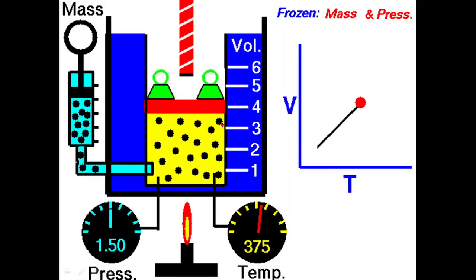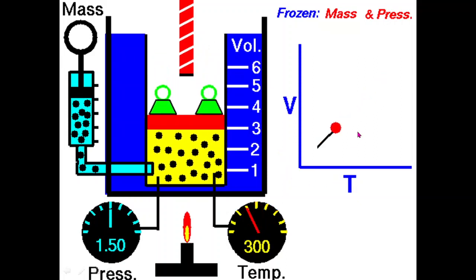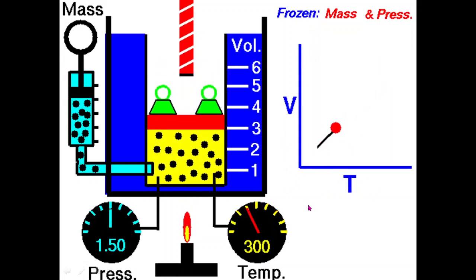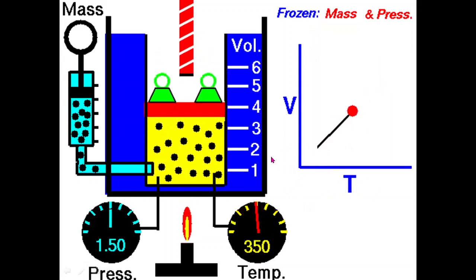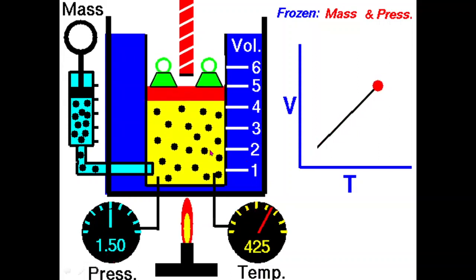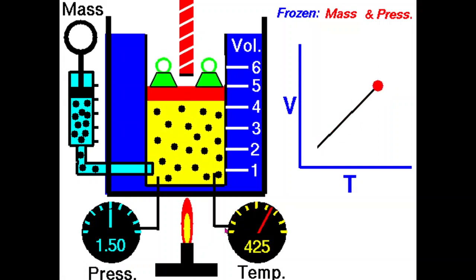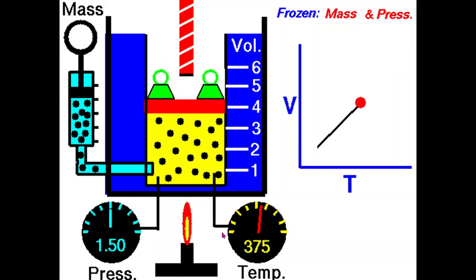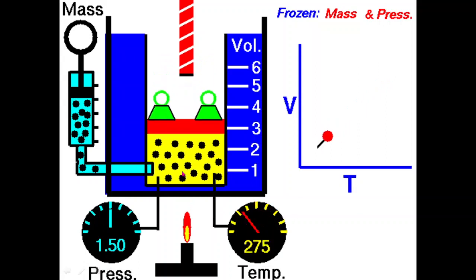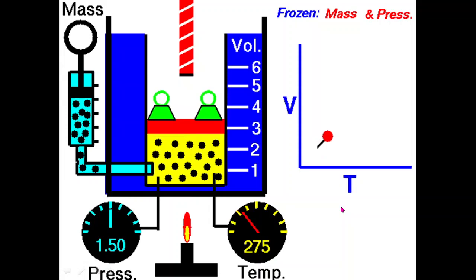And you may observe again the animation for Charles' law. As temperature increases, volume increases. As temperature decreases, volume also decreases. So this is the relation between volume and temperature keeping pressure constant. As the temperature increases, here from 250 to 450, the volume also increases accordingly. This is named as Charles' law.